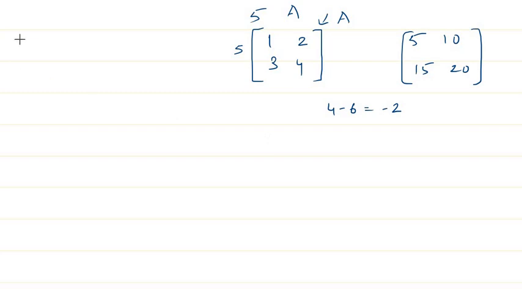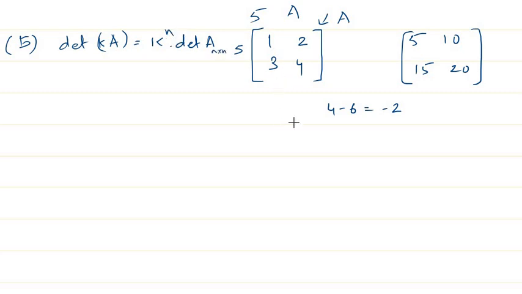By our property, I think it is the fourth or fifth property, the determinant of k times A is equal to k power n into determinant of A, where n is the order of the matrix, because if you have an n by n matrix, we have to take that n here.